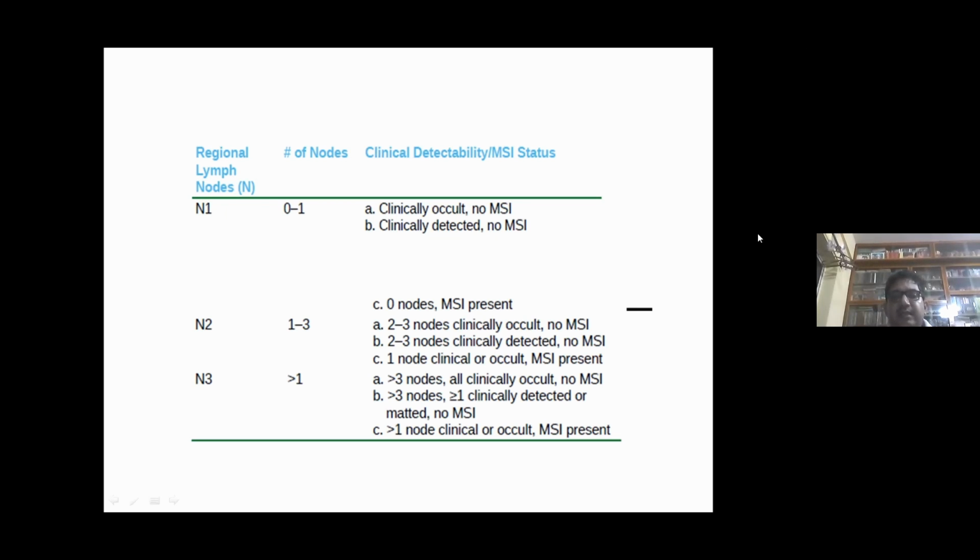And N2C is 1 node clinically occult, but microsatellite inclusions are present. N3 is number of nodes more than 3. A is more than 3 nodes, all clinically occult, no microsatellite inclusions. B is more than 3 nodes, at least 1 clinically detected or matted, no microsatellite inclusions. And C, more than 1 node clinically occult, microsatellite inclusions are present.